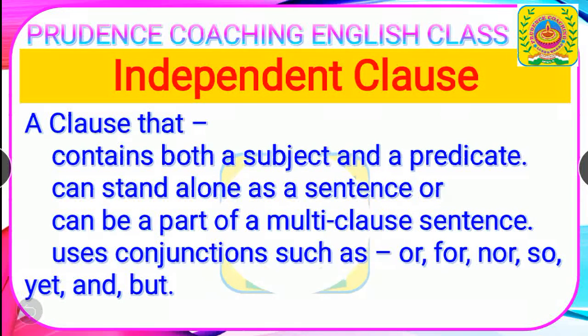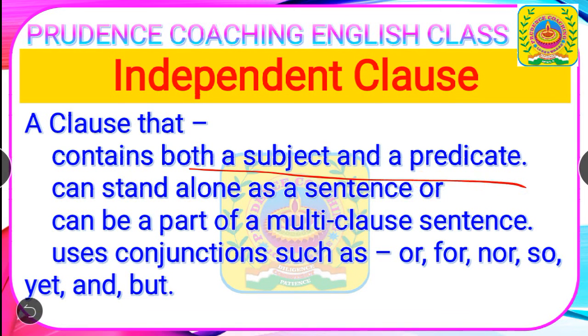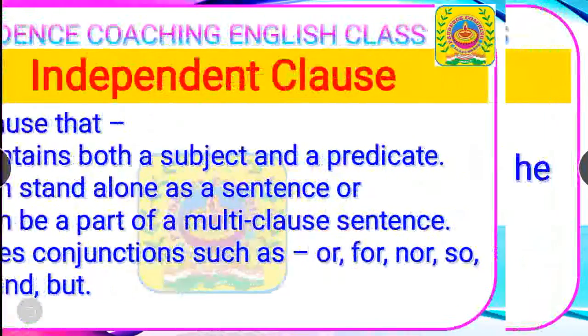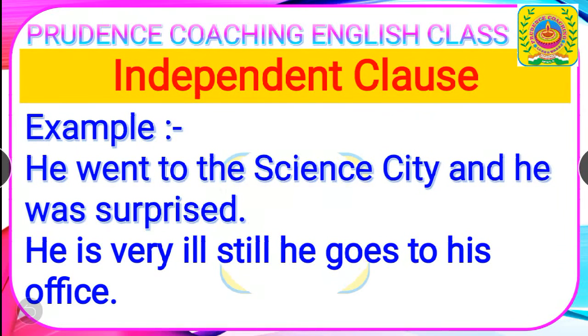Next, what is an independent clause? An independent clause contains both the subject and the predicate, and it can stand alone as a complete sentence or can be a part of a multi-clause sentence. And it uses the conjunctions such as or, for, not, so, yet, and so on. Next, there is the example of independent clause.